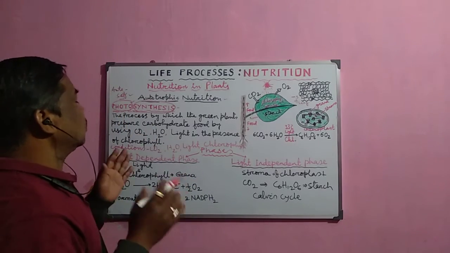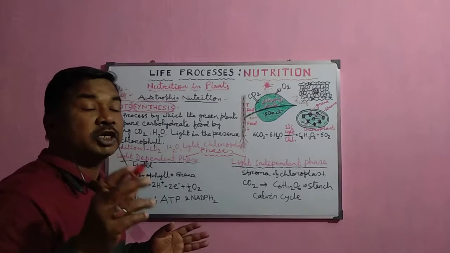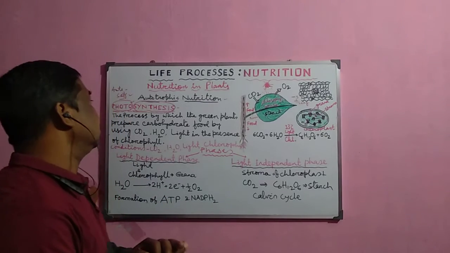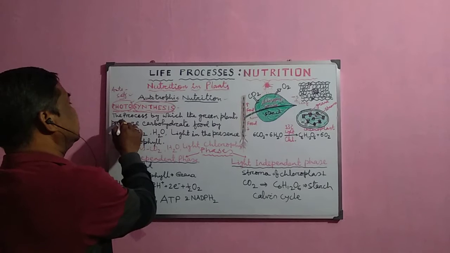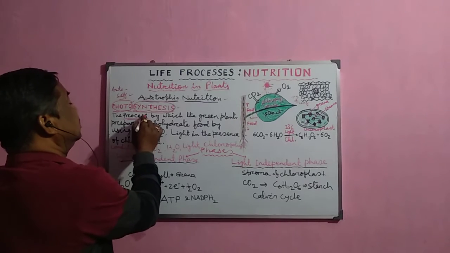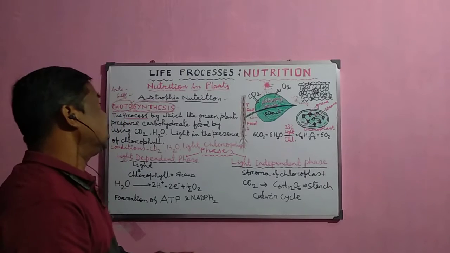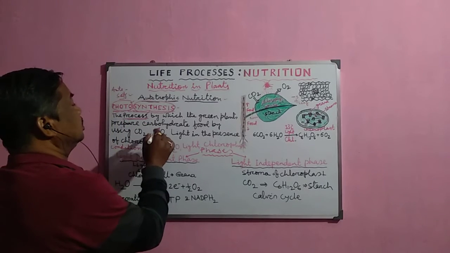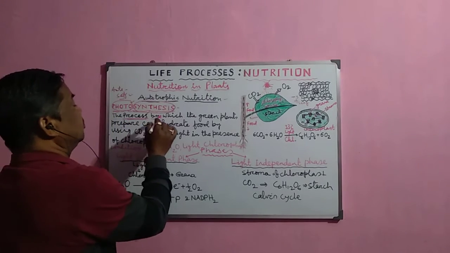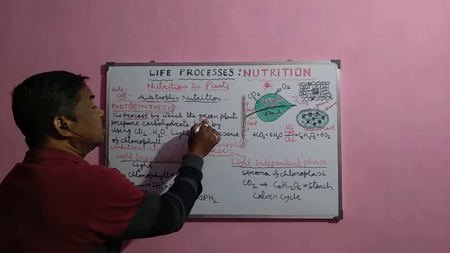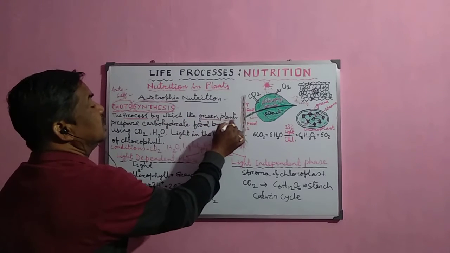Now, what is photosynthesis? As you have already studied in your junior classes, photosynthesis is a biological process that normally occurs in green plants. Why green plants, why not all plants?